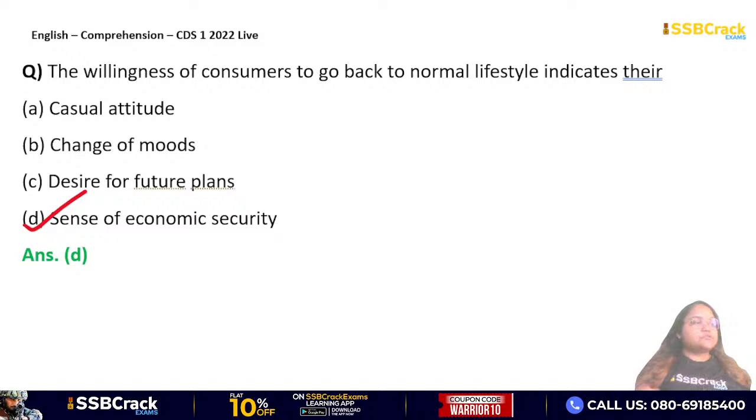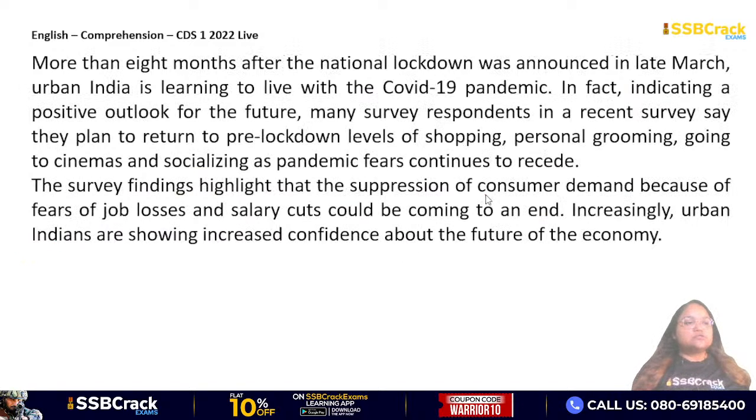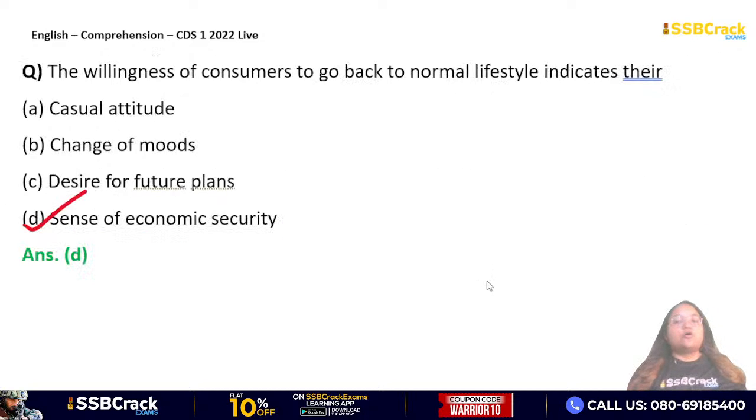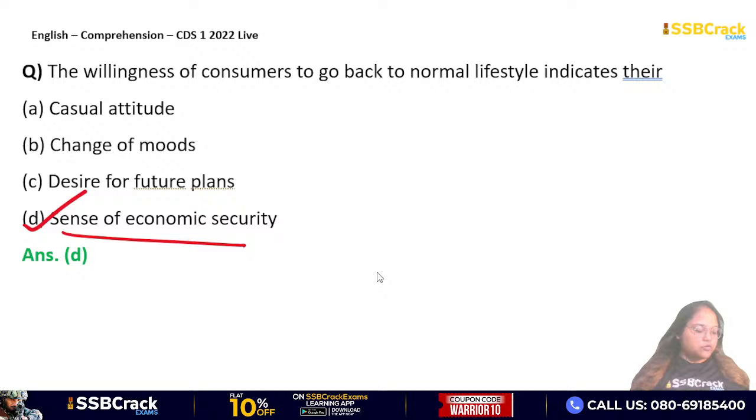अगर आप पैसेज में वापस जाओ, यहाँ पे बहुत अच्छे से लिखा है कि कंज्यूमर डिमांड का सप्रेशन इसीलिए हुआ था क्योंकि जॉब लॉस का फियर था और सैलरी कट्स था. लेकिन अर्बन इंडियंस ये दिखा रहे हैं कि आगे चल के फ्यूचर ऑफ द इकोनॉमी पे इंक्रीज्ड कॉन्फिडेंस. Okay, so that is why your answer here will be option D, sense of economic security, because they have increased confidence in the future of the economy. Okay, Sachin, defeatism मतलब अगर आप defeated हो चुके, already you are accepting every situation because you think that you are defeated, you have nothing to do. Okay, you are helpless. Moving on to the third question, guys.